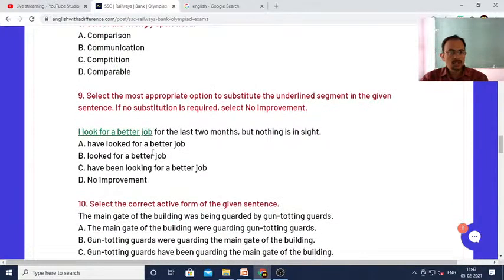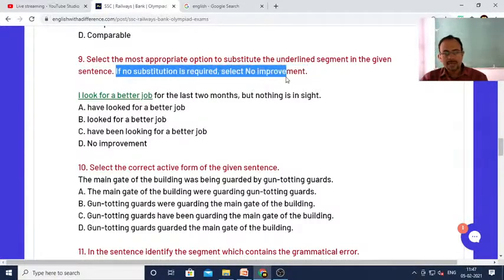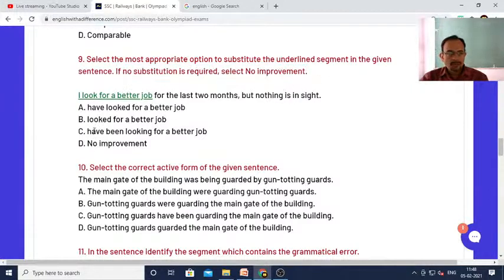Very nice. Next, select the most appropriate option to substitute the underlined segment in the given sentence. If no substitution is required, select no improvement. Okay, so, dear students, you need to tell me which is a better substitute for this underlined phrase. Is it A or B or C or D?